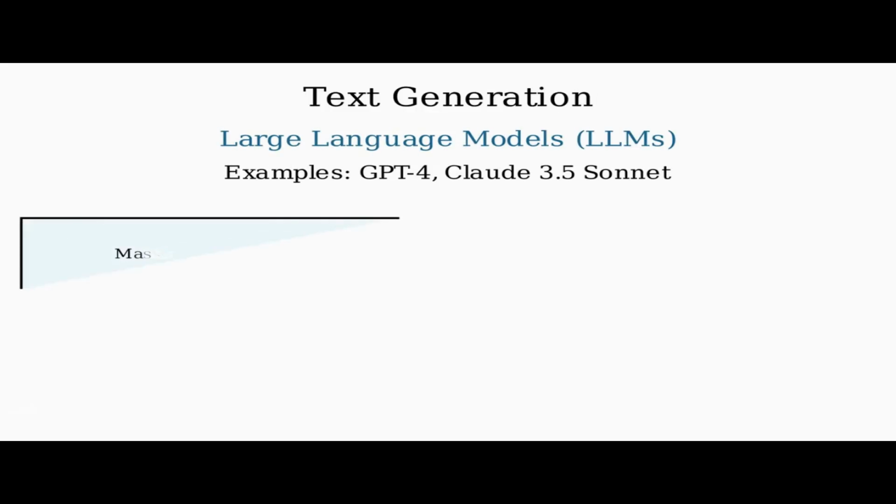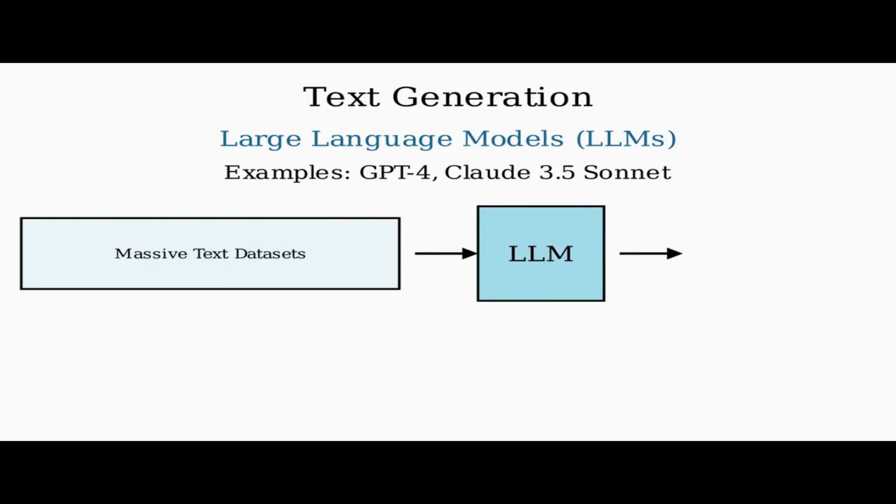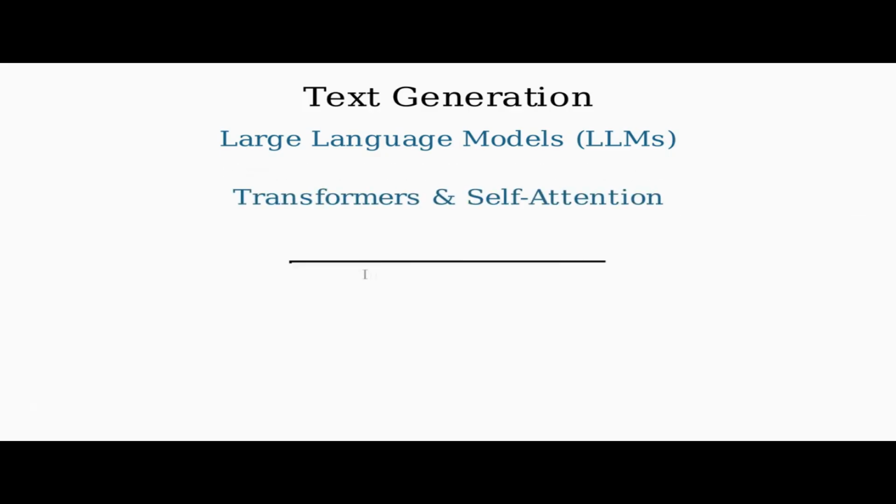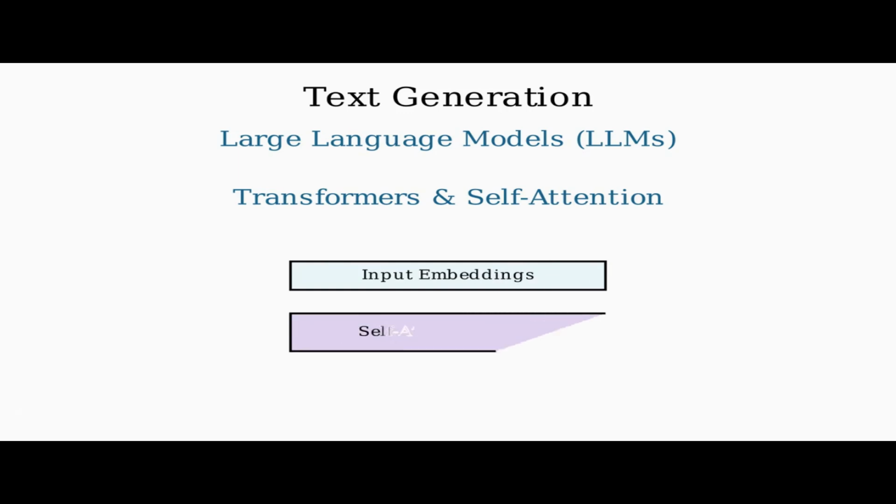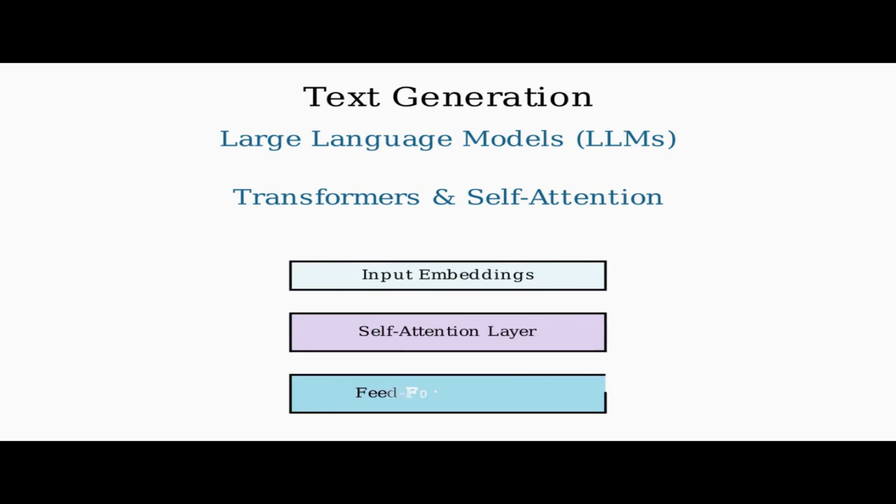For text, large language models like GPT-4 and Claude 3.5 Sonnet are trained on massive text datasets to generate coherent and meaningful text. Transformers, a type of neural network architecture, use self-attention mechanisms to process sequential data like text. Self-attention allows the model to weigh the importance of different words in relation to each other, capturing complex relationships in language.